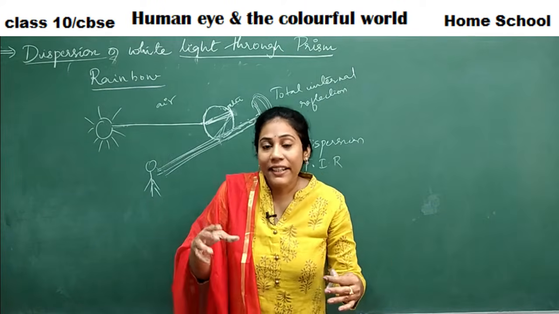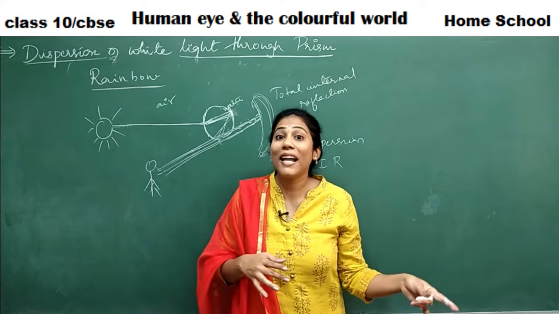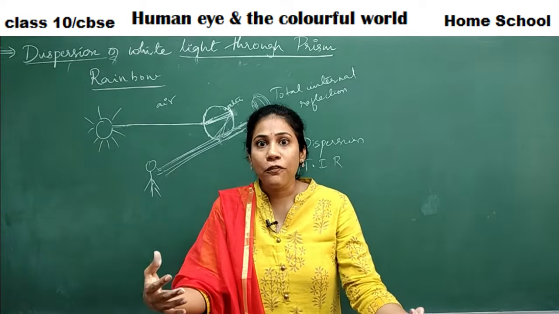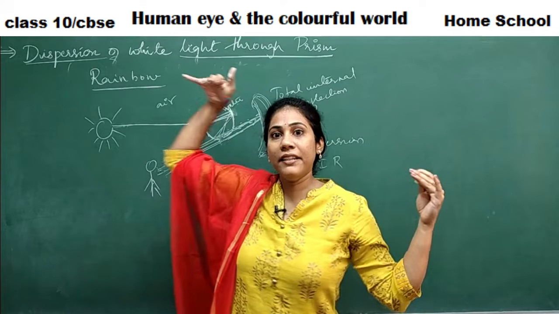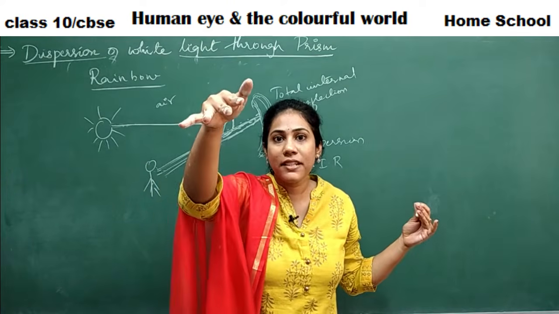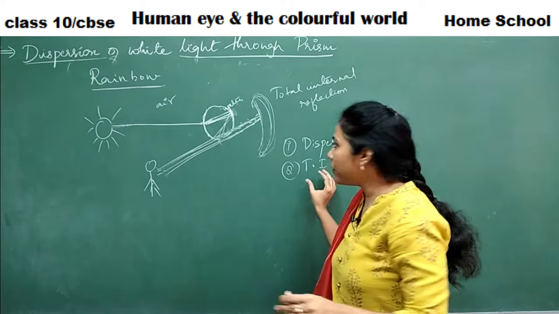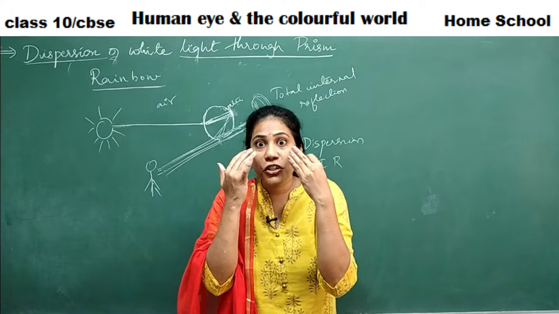So even in a waterfall, when you go near a waterfall, you will see a continuous rainbow behind the waterfall, right? It's because you are standing in front of a waterfall. Imagine the sun is there behind you. From the sun, the rays are hitting the water droplets. Their dispersion, splitting of light is happening. Total internal reflection is happening. Again, the refracted rays are coming and reaching your eyes.